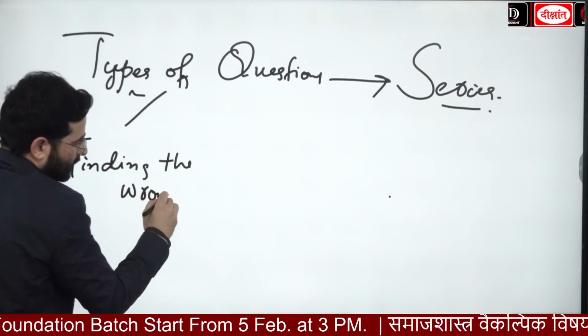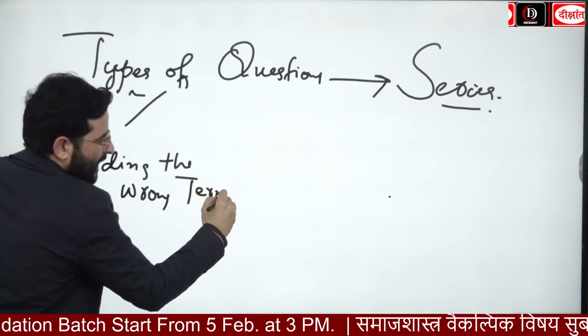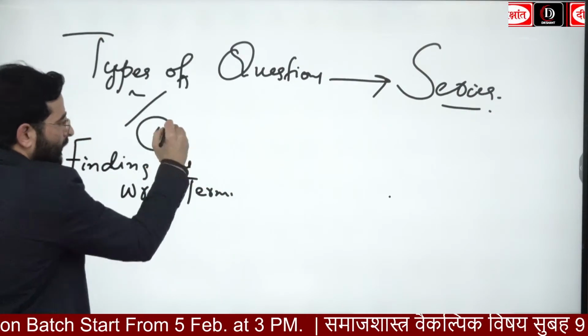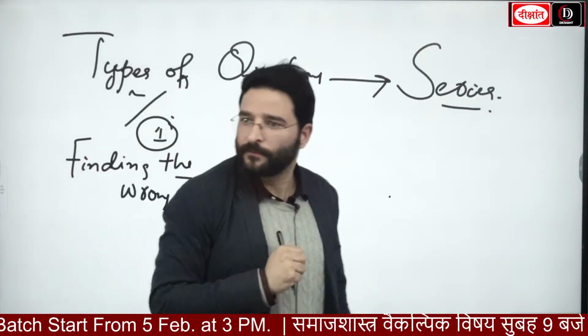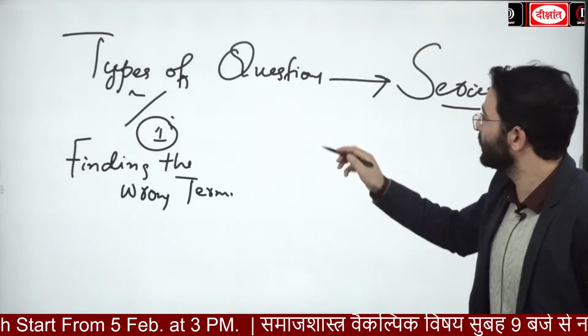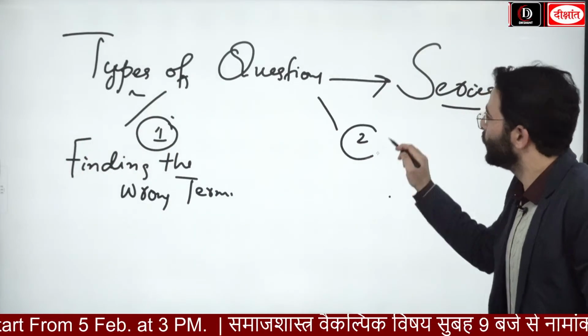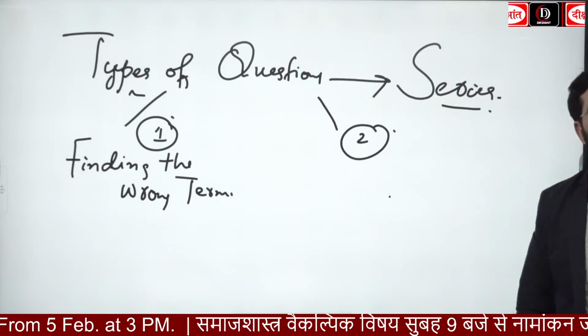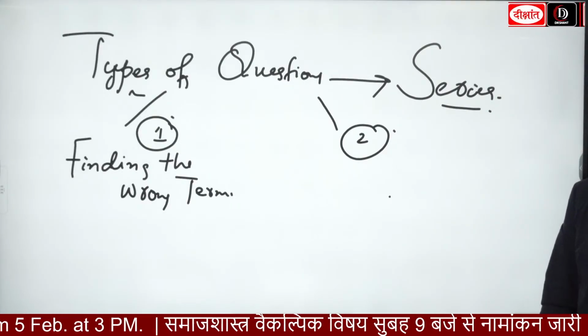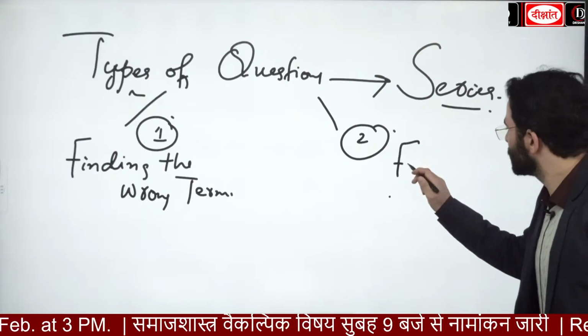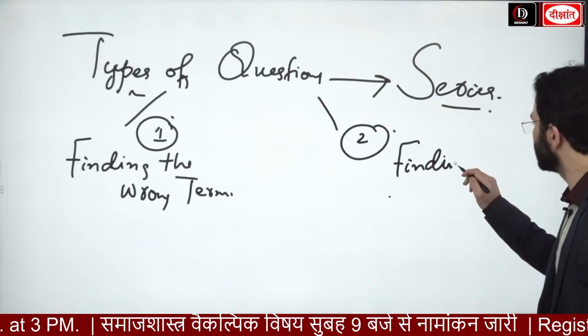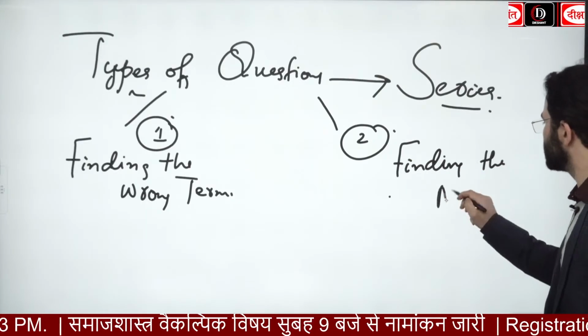Finding the wrong term. आपसे पूछा जाएगा that find the wrong term. Second type का question, you will be asked to find the missing term or find the next term. Second type is going to be finding the missing term.